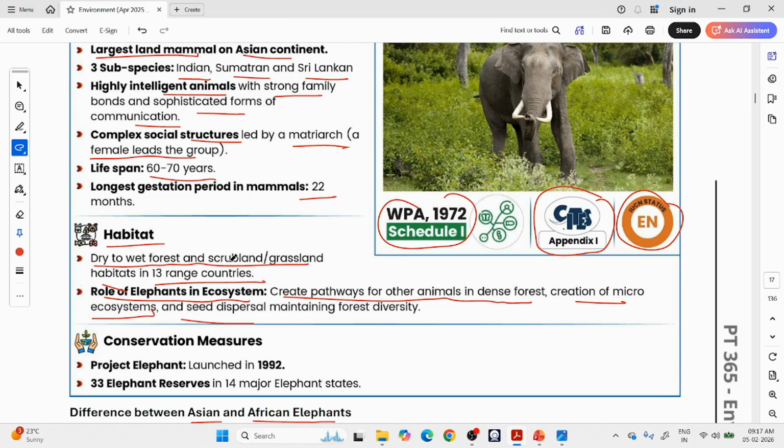So there you will see a new plant. So they are very important to the ecosystems. They will create so many micro ecosystems and they will help in seed dispersal. So they have an ecological role.